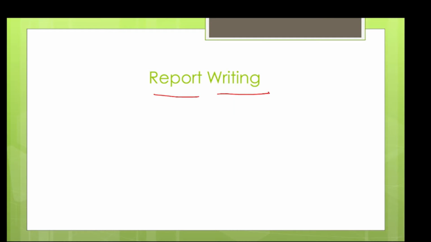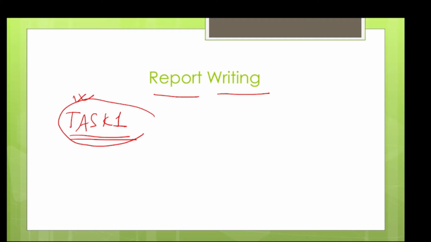Today we are going to discuss report writing. Report writing is generally task 1 of your academic writing session. It's only asked in the academic test in task 1. So basically, what is report writing? A pictorial diagram will be given to you and you have to sum it up in a minimum of 150 words. This is the minimum range. There is no maximum in this. So minimum 150 words it has to have.